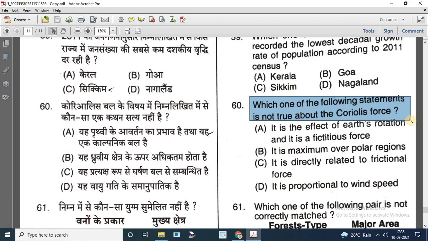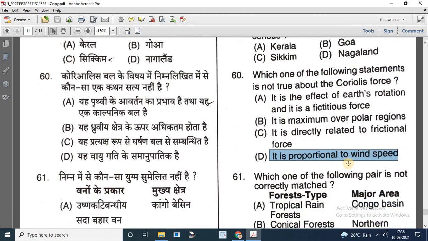B. It is maximum over polar regions. It is also correct. C. It is directly related to frictional forces. Okay. And D is it is proportional to wind speed. So this option is not true about Coriolis force.